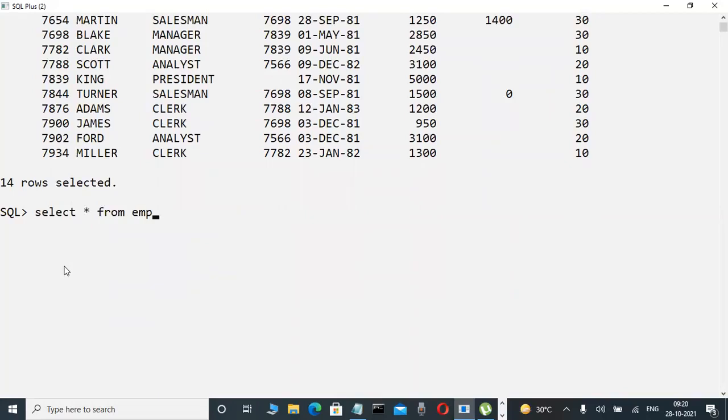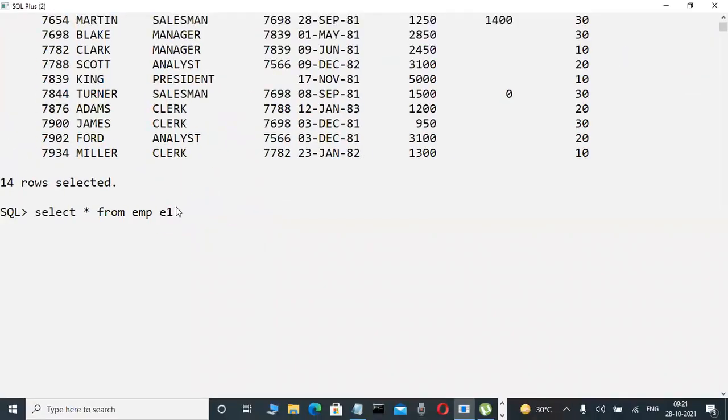Select star from table name. Creating an alias name is compulsory. In a parent query, we must create an alias name and use that alias name in the child query's where condition. Okay, fine. Don't write it here. Now check it out. For the nth highest salary employee, first means one, second means two, like this only. There is a predefined query.